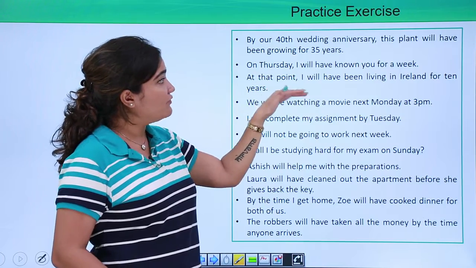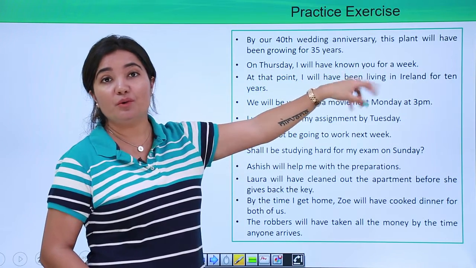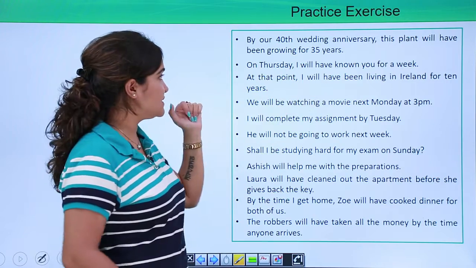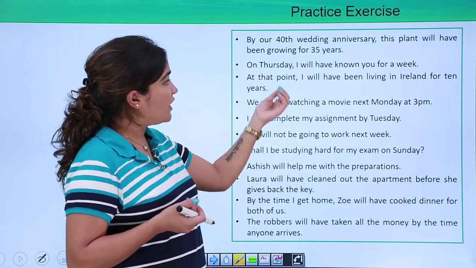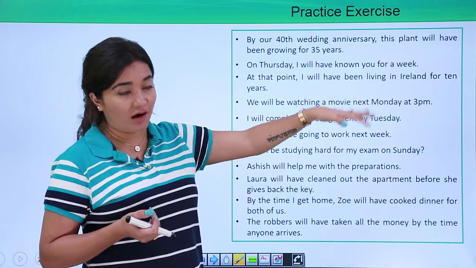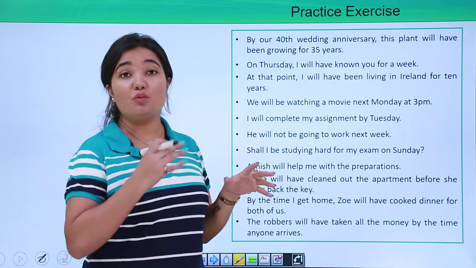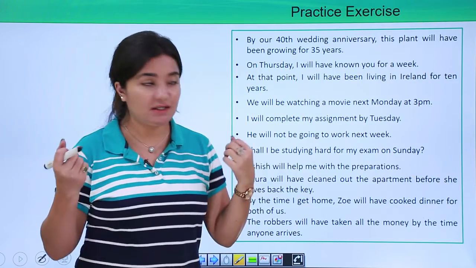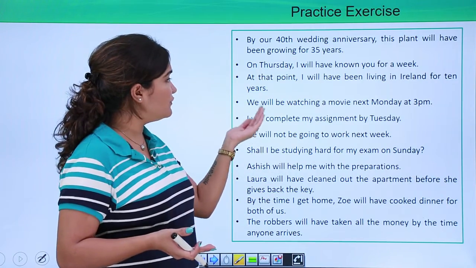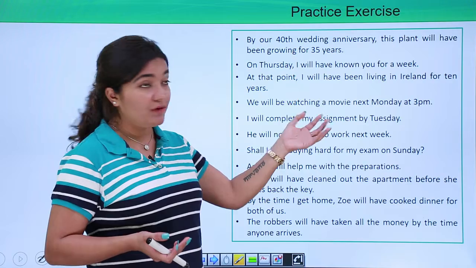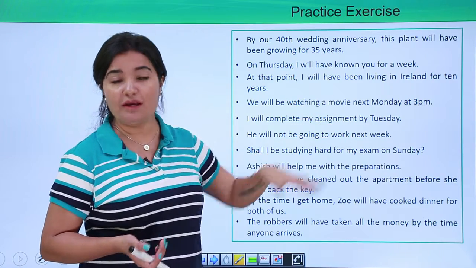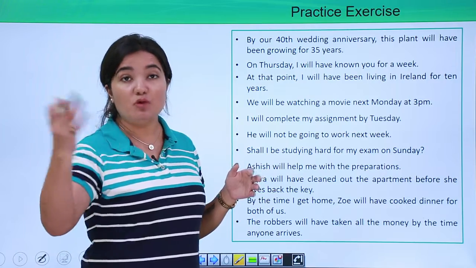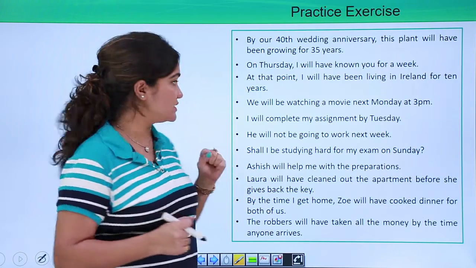On Thursday, I will have known you for a week. What type of tense is it? It is your future perfect tense. At that point, I will have been living in Ireland for 10 years. So will have been living. Again, it is your future perfect continuous. We will be watching a movie next Monday at 3 p.m. What type of tense is it? It is will be watching, so it is your future continuous tense.